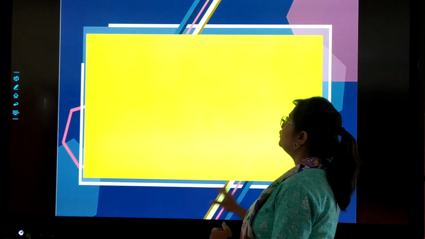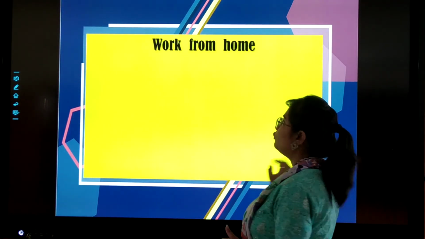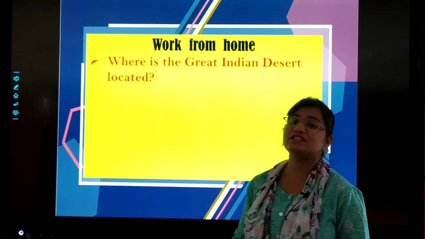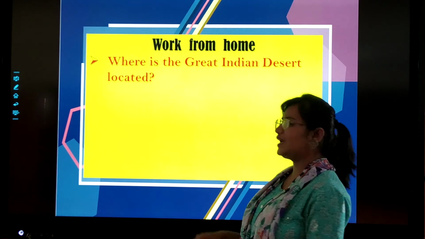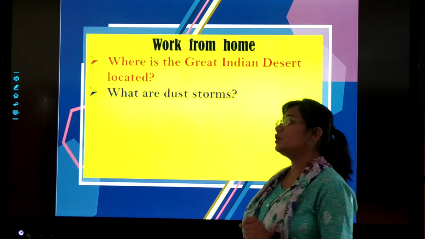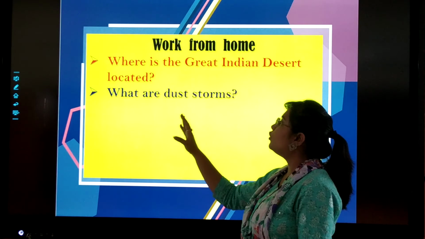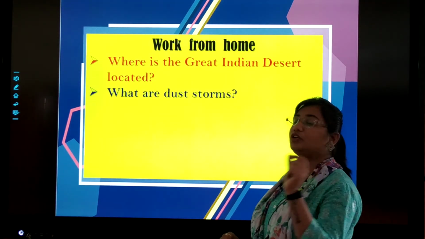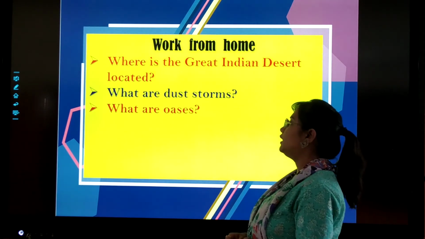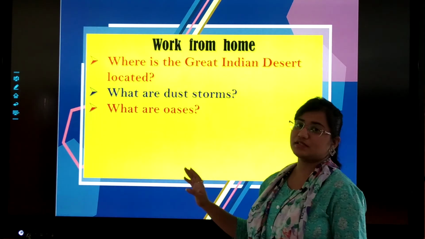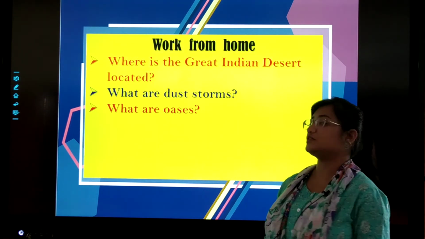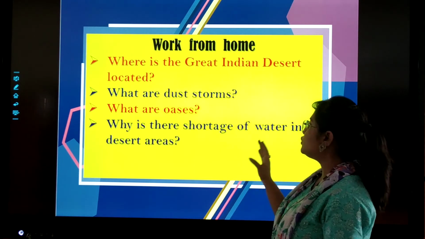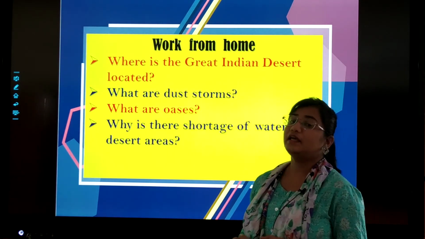Now dear children, it's time for your work from home. What do we need to do? Where is the Great Indian Desert located? You know that place, right? You can go through your textbook and refer to the answer. What are dust storms? You need to define, you need to state the meaning of this. Then, what are oases? You know it. Then, why is there shortage of water in desert areas?